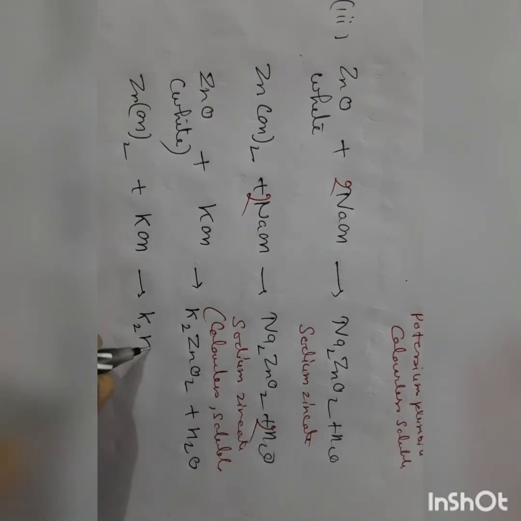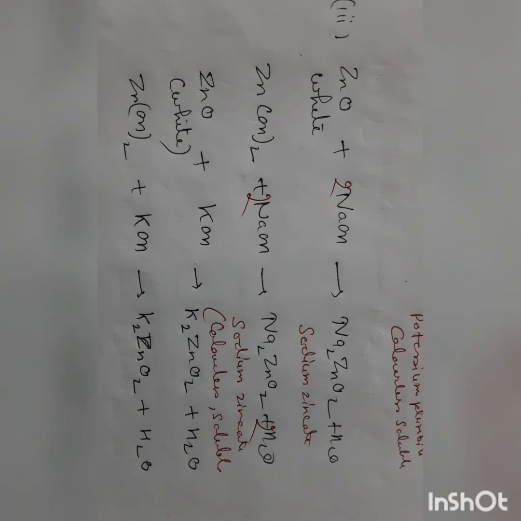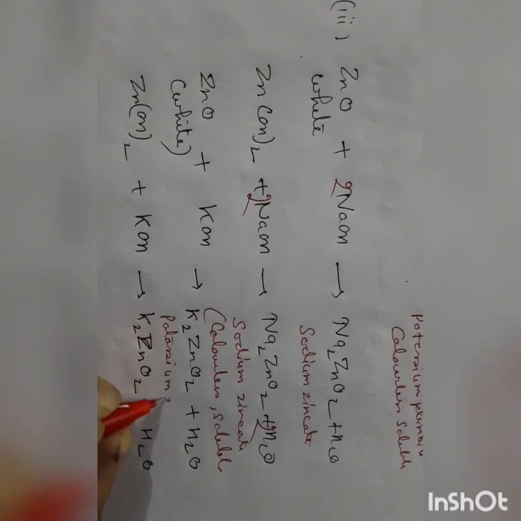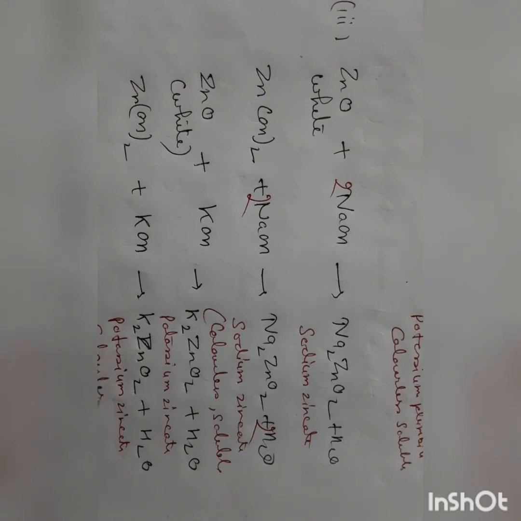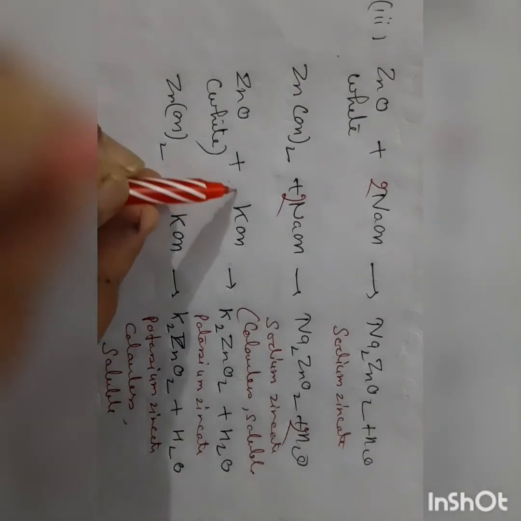Now this is also potassium zincate. Potassium zincate है, it is colorless and soluble. Now we'll balance the equation here.